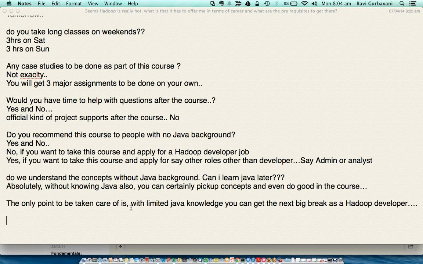So without having a Java background, you can certainly understand everything in the course. You will still be able to do the assignments. The idea is that when you go for, let's say, applying for a job, people expect a lot out of you. That is where things would get difficult. Otherwise, from a course perspective, 100% you can.